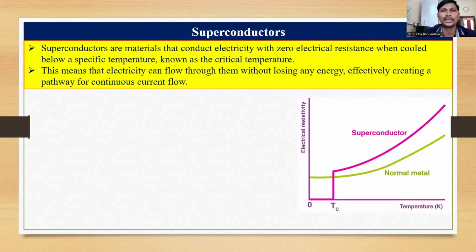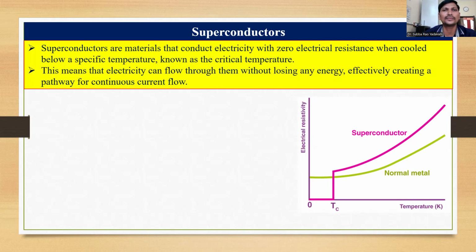In the case of superconducting materials, if we decrease the temperature, then the conductance also decreases. Whenever it reaches a particular temperature, at that temperature the properties change. The material loses its superconducting property.